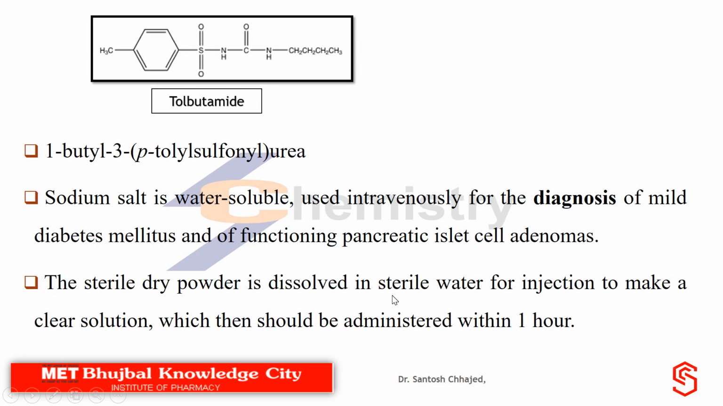Now something about tolbutamide. As far as the IUPAC name is concerned, 1-butyl-3-para-toluene sulphonyl urea. So 1-butyl means the name is given based upon the consideration of the urea at one position. So this nitrogen has been designated as 1. So at 1 butyl is there, at third para-toluene sulphonyl is there, and last urea. So this is how we can give the name.